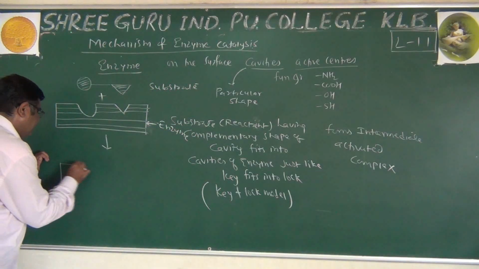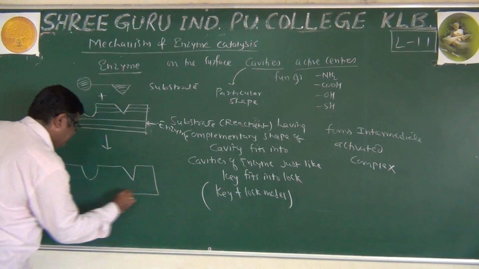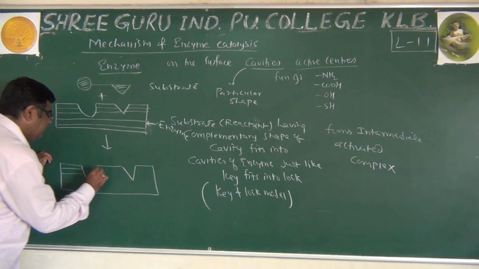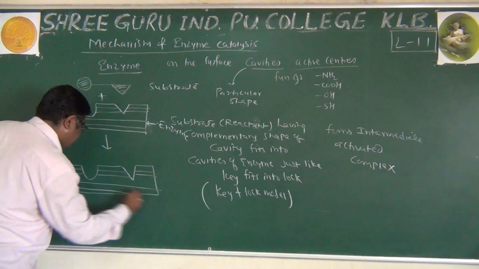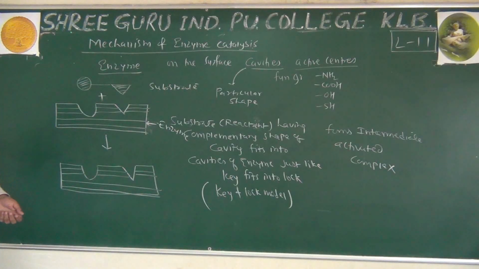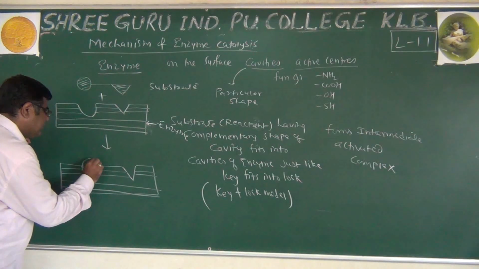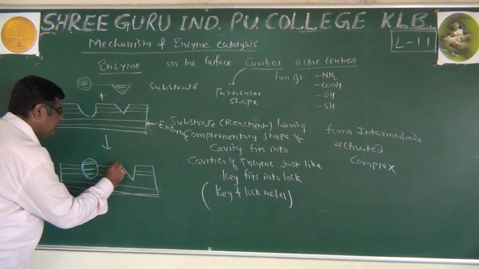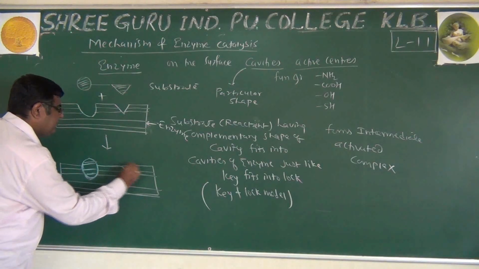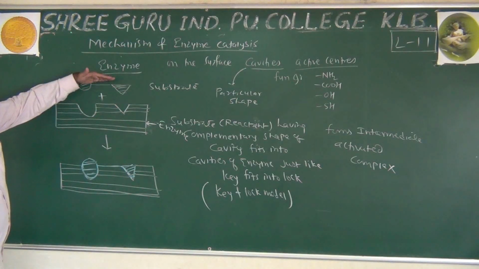We have again the enzyme with this cavity, this active center. In this cavity, there is a possibility that this reactive molecule fits like this. This is the lock and this is the key.